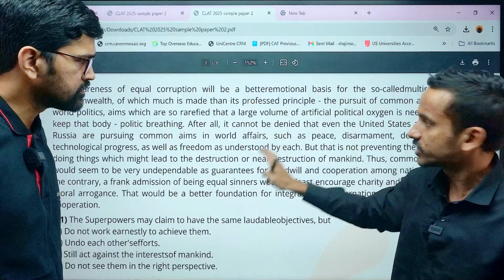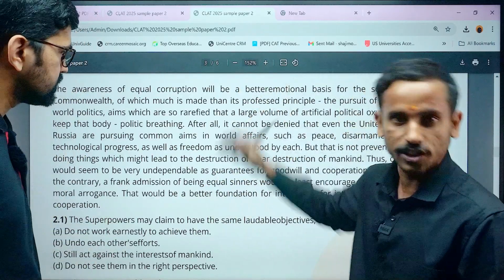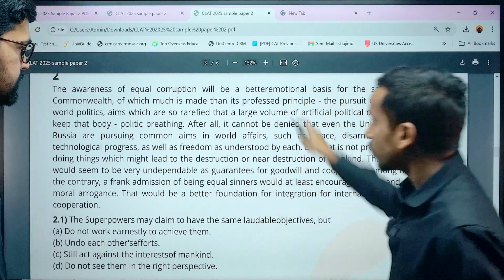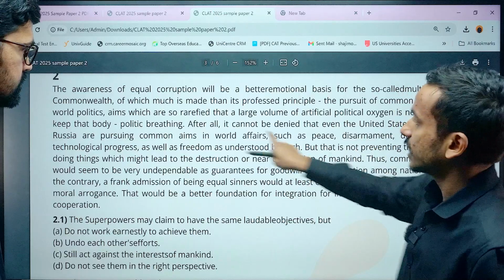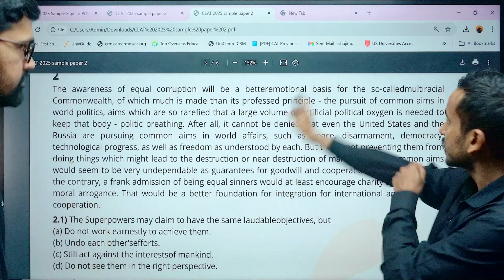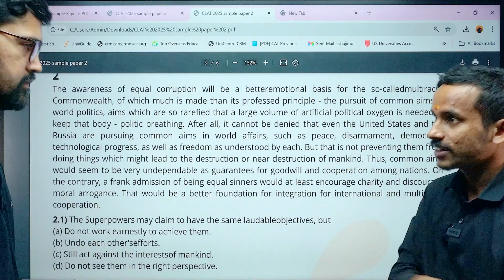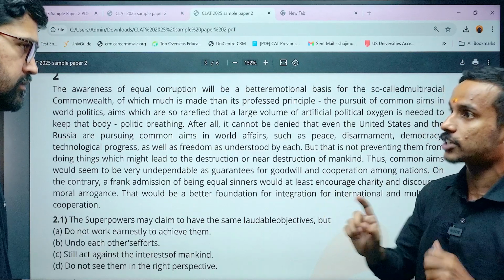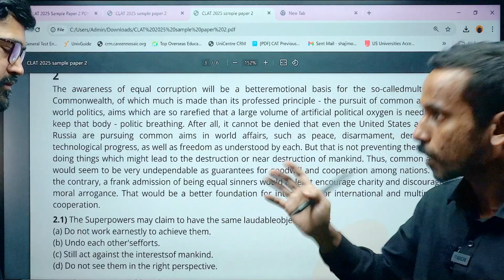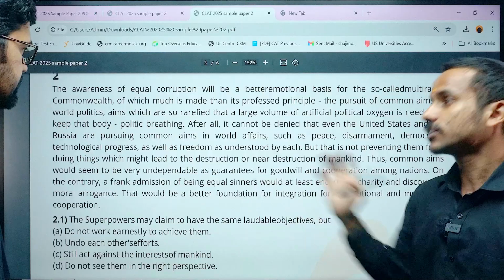If you come to a passage like this, the first half looks a little confusing. If I talk about the overall difficulty of the sample paper, this is a small portion which can be called moderate to difficult. Apart from that, in the second portion they are taking the example of the US and Russia and giving a kind of caselet. They're saying that, despite the so-called Commonwealth idea, today Russia and USA portray that they both are flag bearers of human rights. They are both countering terrorism, but individually they are themselves perpetrators of a lot of wrongs happening in their countries and the countries over which they exhibit domination.